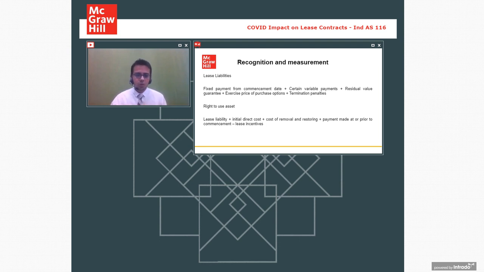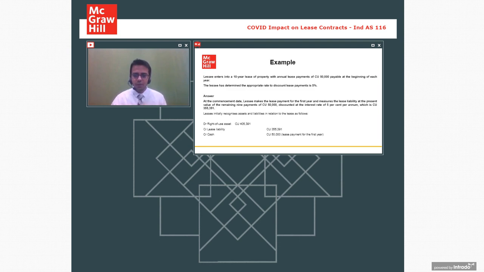Moving ahead, let me give you a very small example to understand what I mean by a right to use asset and what I mean by lease liability. Let's go through this one example. Lessee enters into a 10-year property lease. He has taken a property on lease for 10 years with an annual rent of 50,000 payable in the beginning of each year.